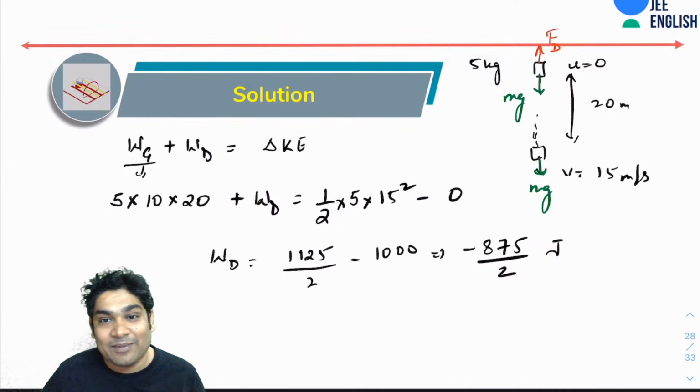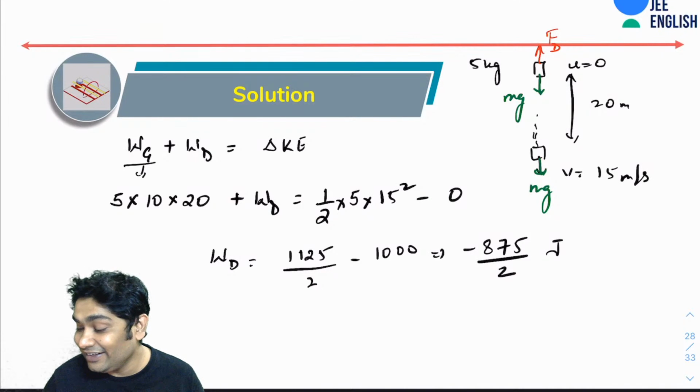So you guys are still making a lot of mistakes. So you need more practice, guys. That is the correct answer, minus 437.5 joules. Alright.